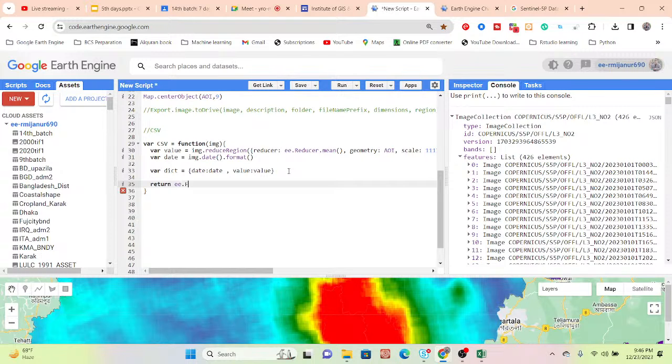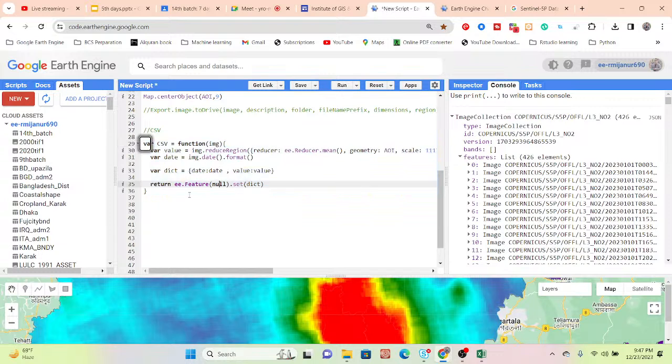ee dot feature. Put here the null and set with dictionary. So set, this is the dictionary. Simply copy this variable name and paste here. Okay, so basically this is the function when you want to extract any kind of time series data in CSV. Not only for this data set, any data set you want to extract the time series data set in CSV, just use the same function.